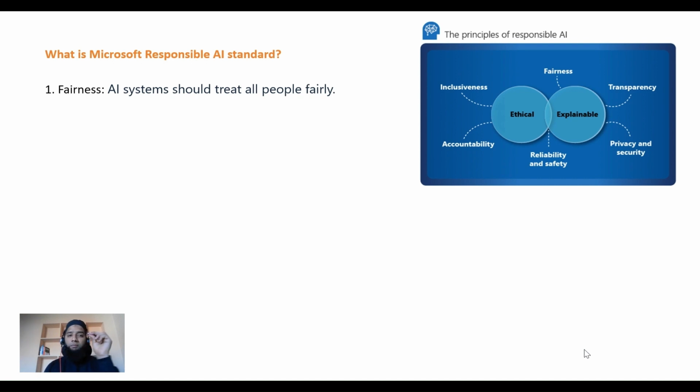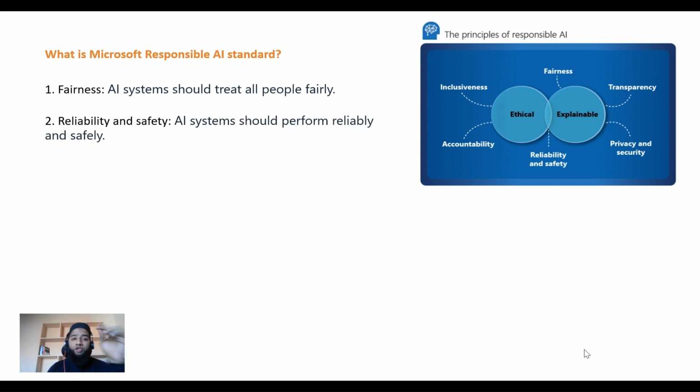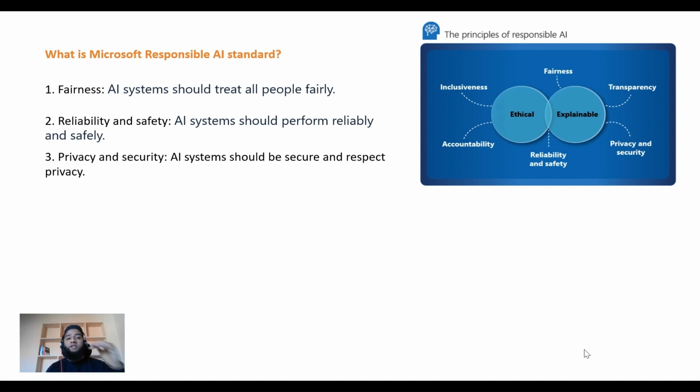By fairness, what we mean is AI systems should treat all people fairly. They should not be biased. Then they should offer reliability and safety. AI systems should perform reliably and safely. We as humans should be able to rely on them. And then they should also offer privacy and security. They should not intrude on our privacy, and they should not be insecure.